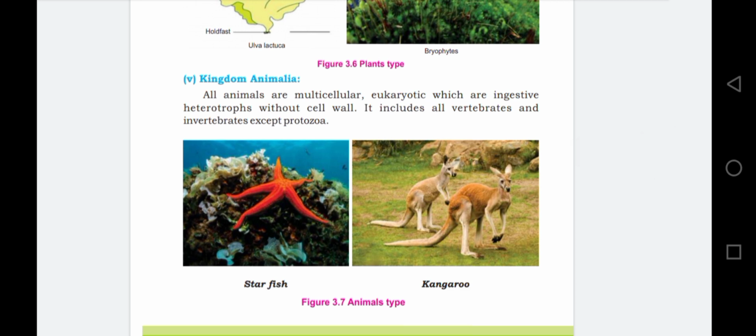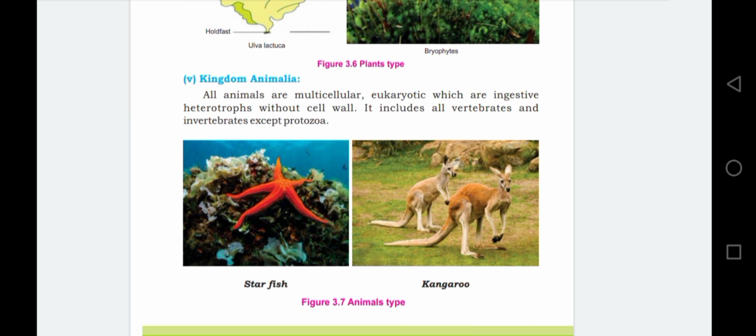All the animals are multicellular. It means their body is made up of many cells. Multi means many. Eukaryotic, their cell structure has a true nuclear membrane and membrane bound organelles in the cytoplasm, which are ingestive heterotrophs without cell wall.